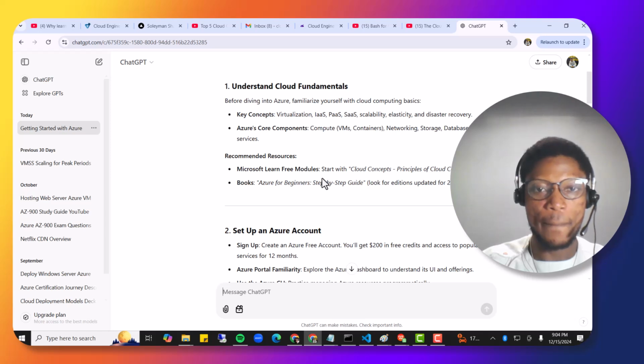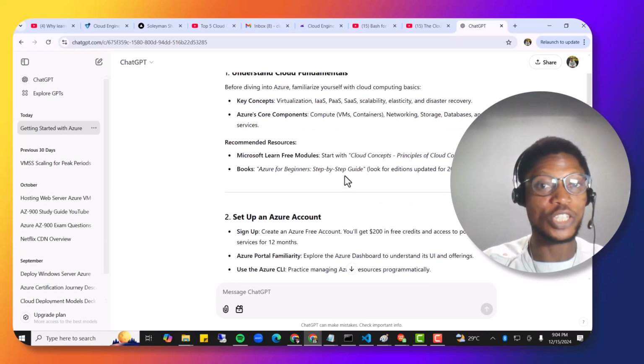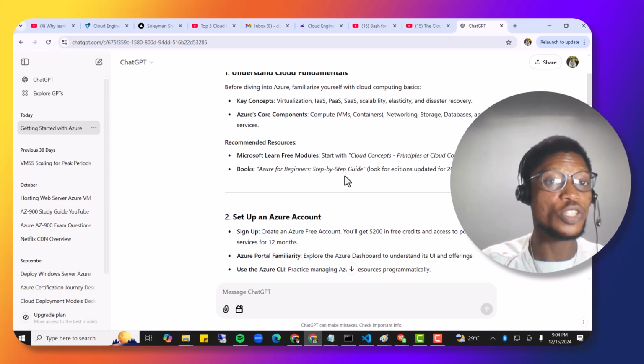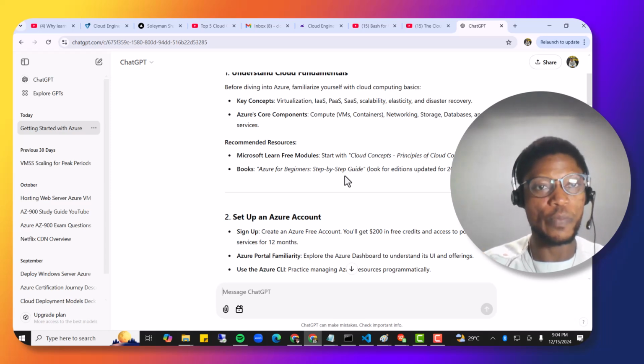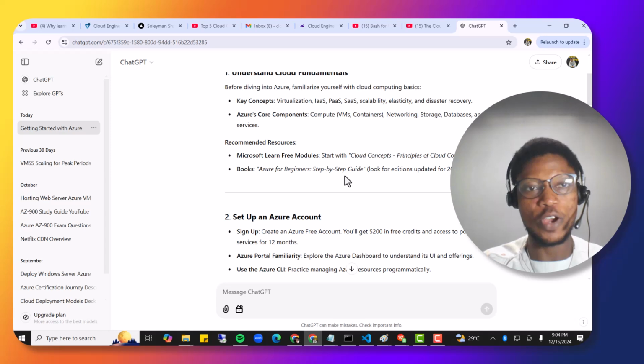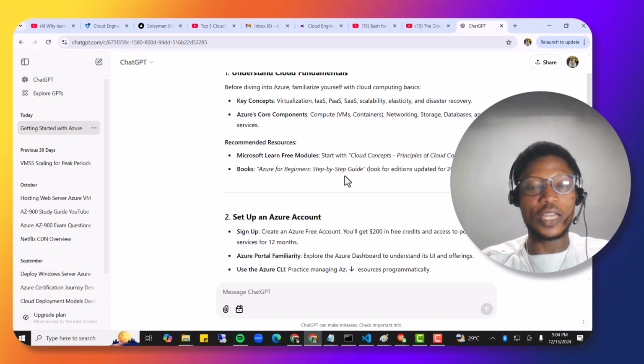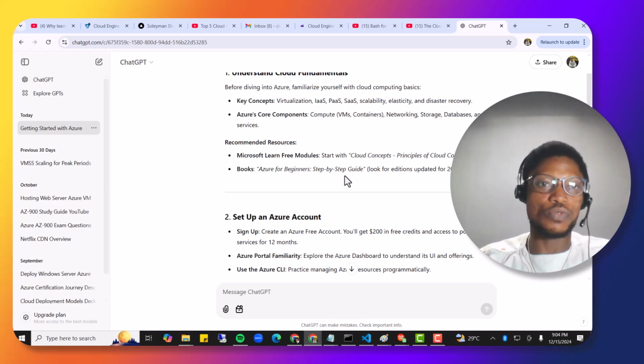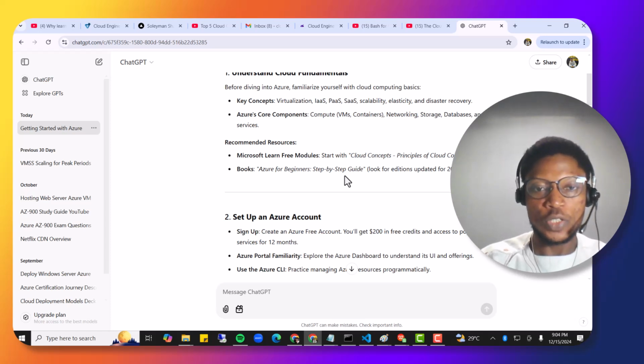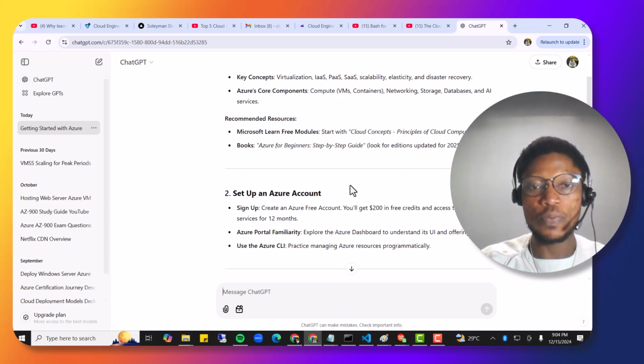So now the recommended resources are the principles of cloud computing. Then Azure for Beginners step-by-step guide, as you can see. So these are some of the recommendations that ChatGPT is giving you. You could actually still ask Gemini to make some comparison in the long run. So it kind of helps you to know truly what you have at stake or what you have to really prepare for going forward. So now, set up an account.